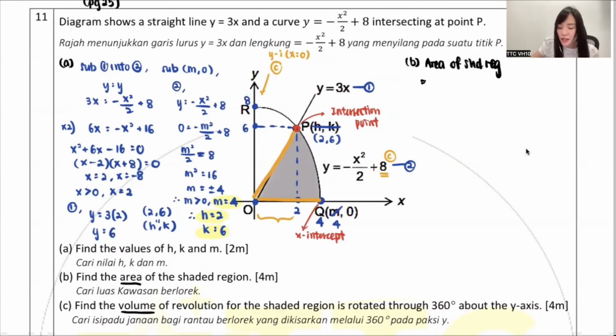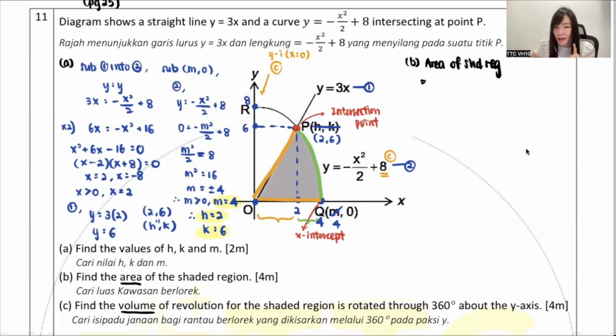Because 0 to 2 is under a straight line. You guys all see that? And then from 2 to 4, isn't it under the curve? So isn't it both of them are under different equations? Because when you do it later, the formula needs you to substitute an equation. So if I am under 2 different equations, what made you think I can do them together? Obviously, I need to find them separately. So how do I find them separately? I draw for you. You draw also.